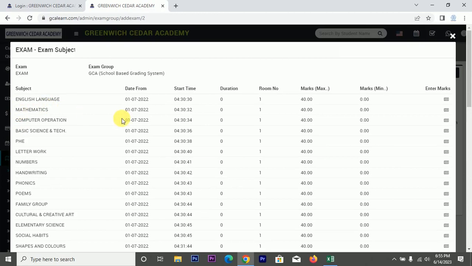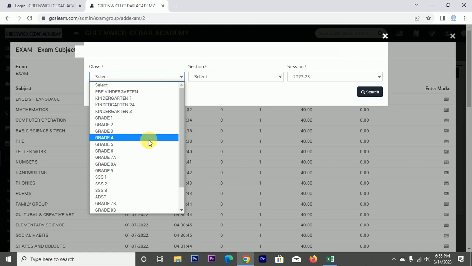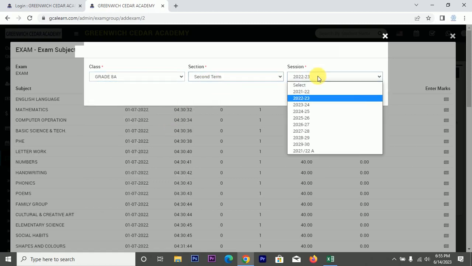So let's assume mathematics. This is basically the work of the teachers. Although the admin can still do it if they choose to, in most cases the school might prefer the teachers to do it themselves. So you select your class, select your term, and the session.